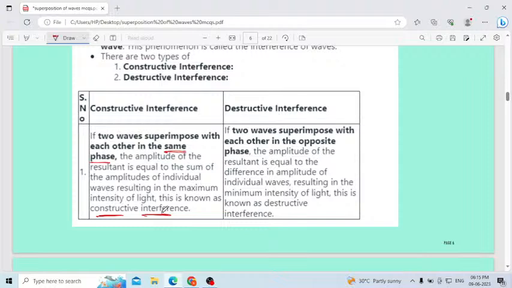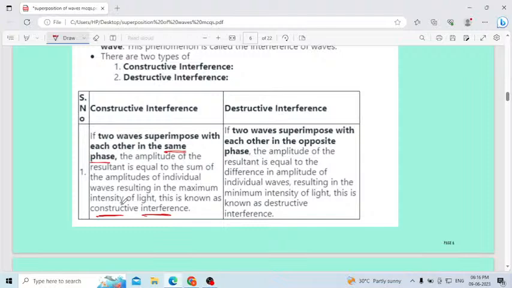It means two waves overlap with each other in the same phase, on the same side. Then the amplitude of the resultant wave will be equal to the vector sum of the amplitudes of the individual waves.